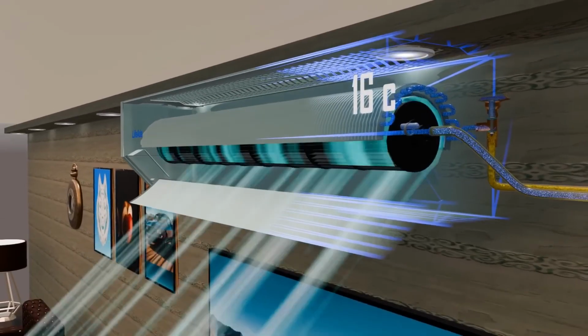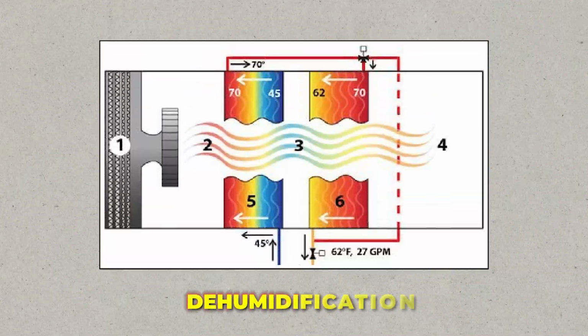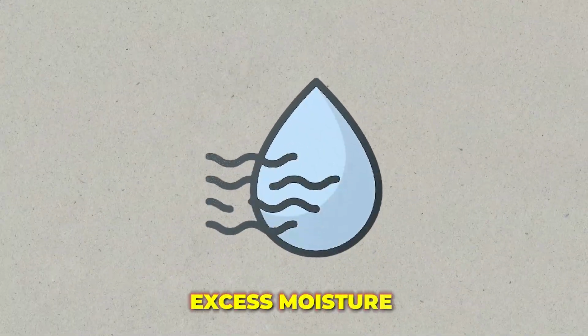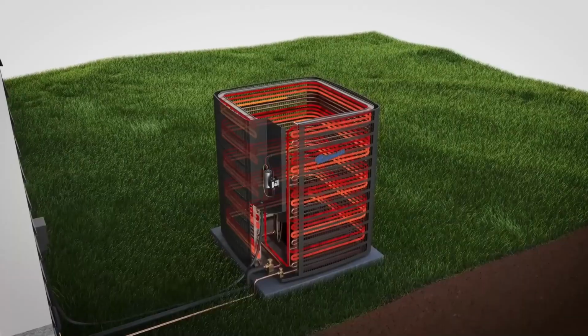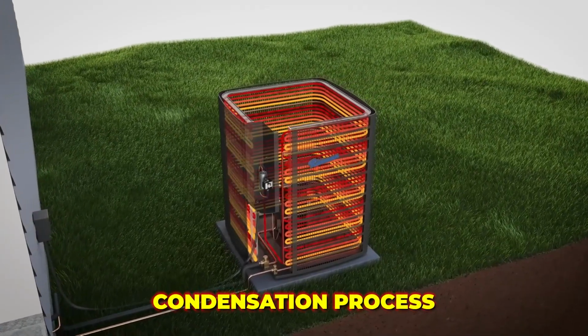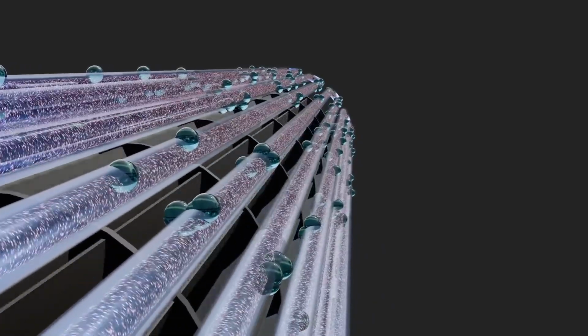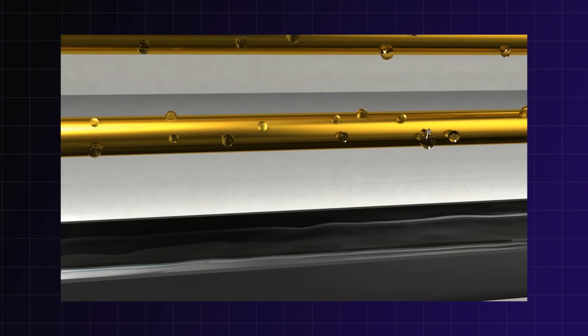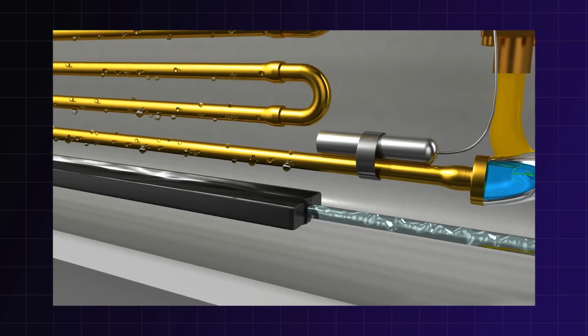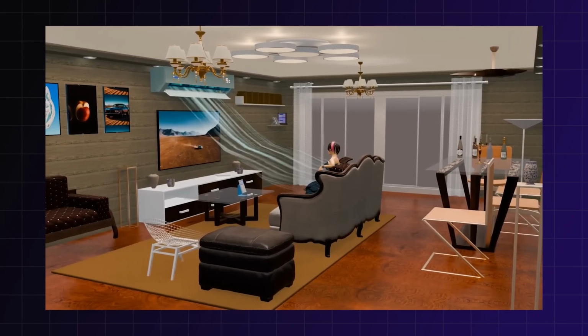Air conditioning systems also play a crucial role in dehumidification, which is the removal of excess moisture from the air. This is achieved through the condensation process, where the refrigerant absorbs heat and causes the water vapor in the air to condense into droplets. These droplets are then collected and removed from the system, leaving the air dry and cool.